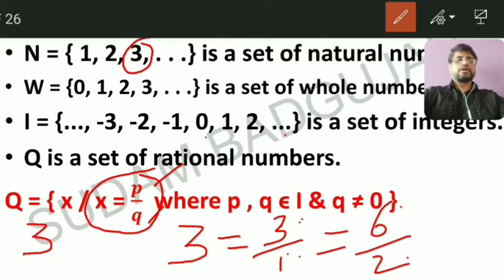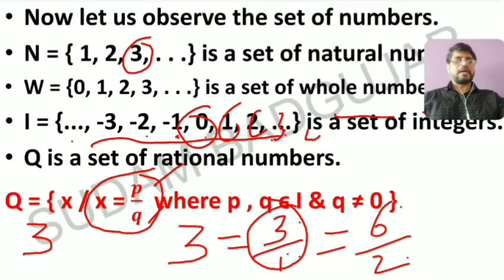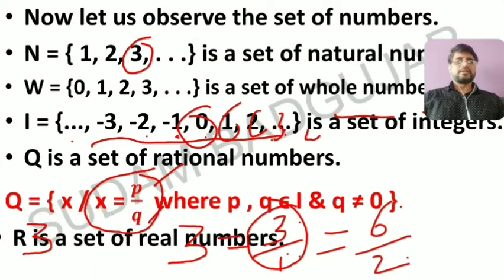6 and 2, 6 is here, because we can extend this: the set of integers is nothing but ..., -3, -2, -1, then 0, 1, 2, 3, 4, 5 and so on. So any natural number we can write in terms of a ratio of two numbers, that is, the number itself divided by 1. So it contains so many elements, so many numbers are here.